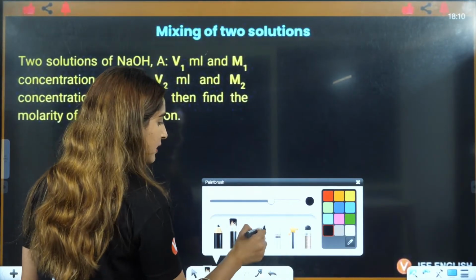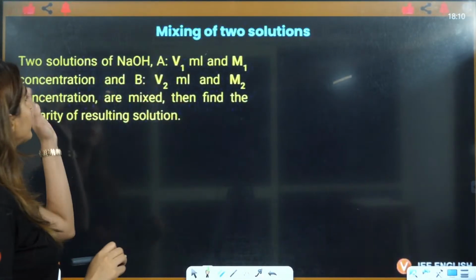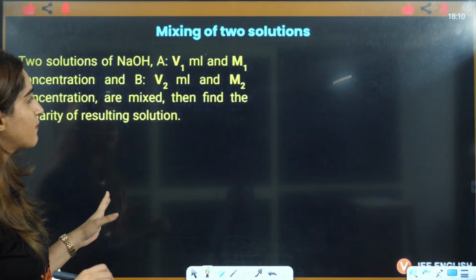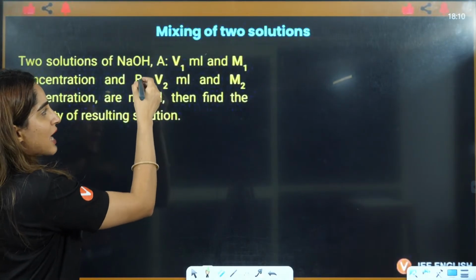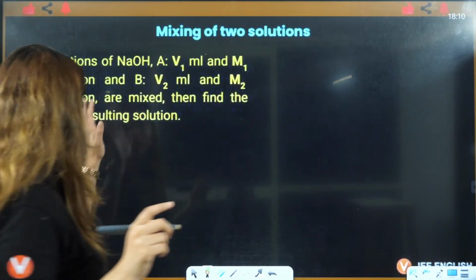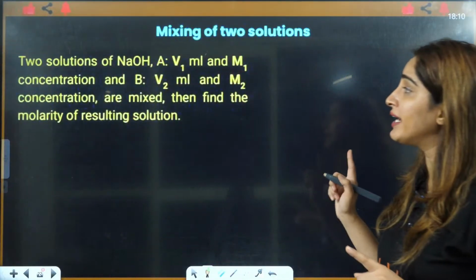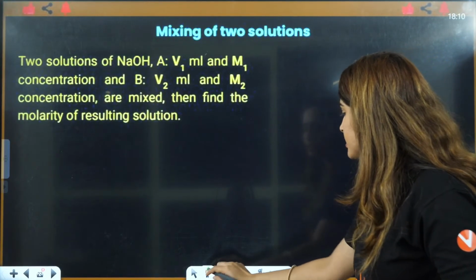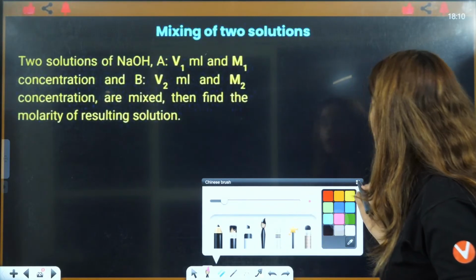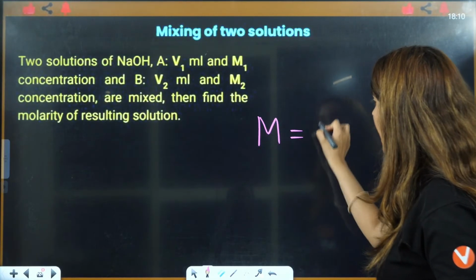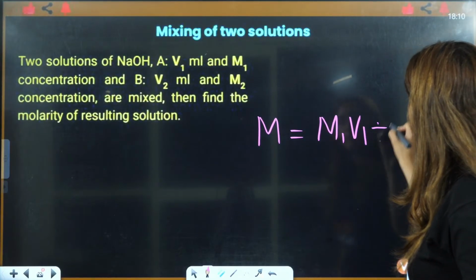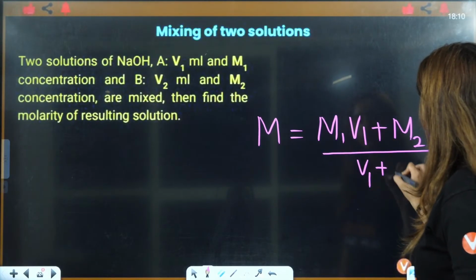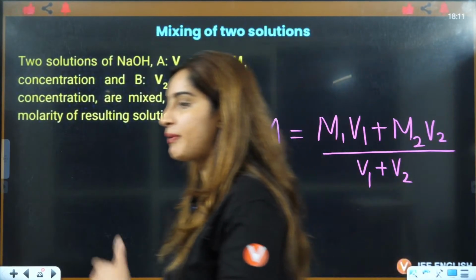So, guys, when you are writing the formula: two solutions of NaOH, A having V1 milliliter and concentration M1, and B having V2 milliliter and concentration M2, are mixed. Then find the molarity of the resulting solution. This is also a very, very important formula: the resulting solution will have molarity M1 V1 plus M2 V2, divided by V1 plus V2.